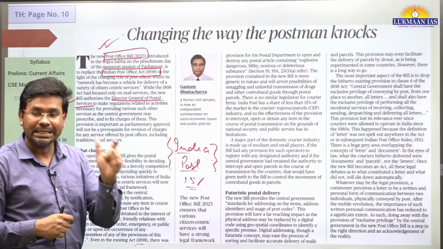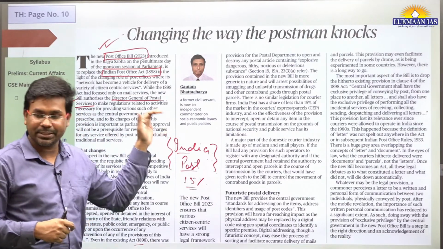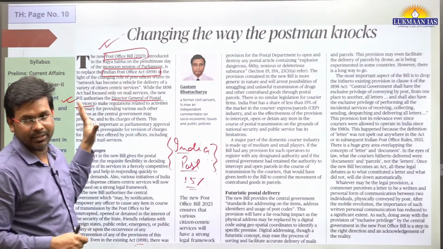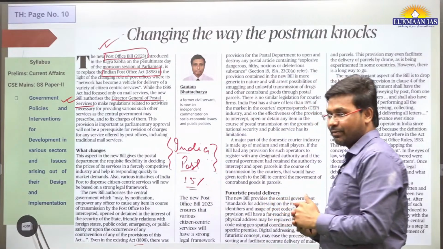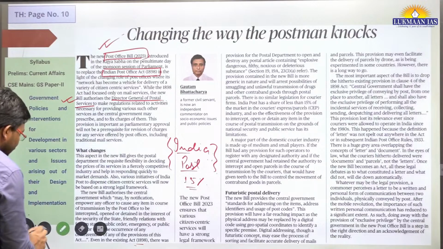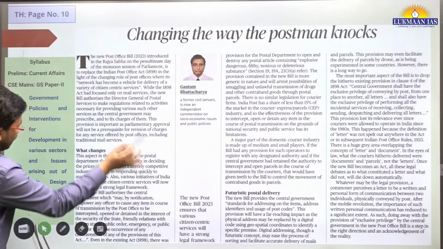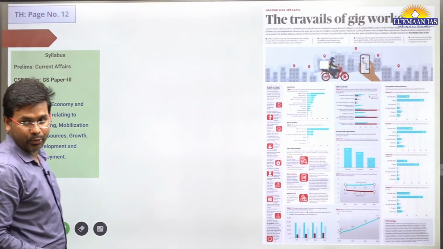So that they can intercept if any drug is being smuggled or not. So that provision has been retained in this particular bill. So this is related to postal services itself, India Post and all. This article has been written in a narrow perspective from this topic itself, but it's a good topic to note.